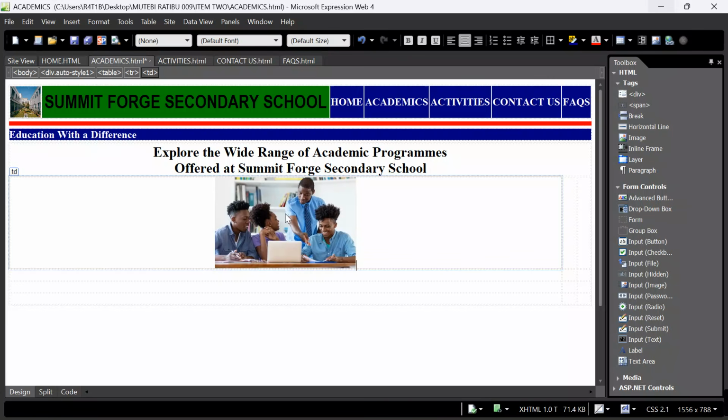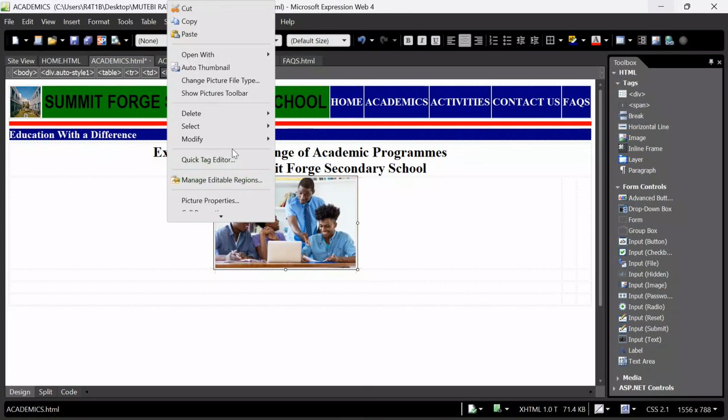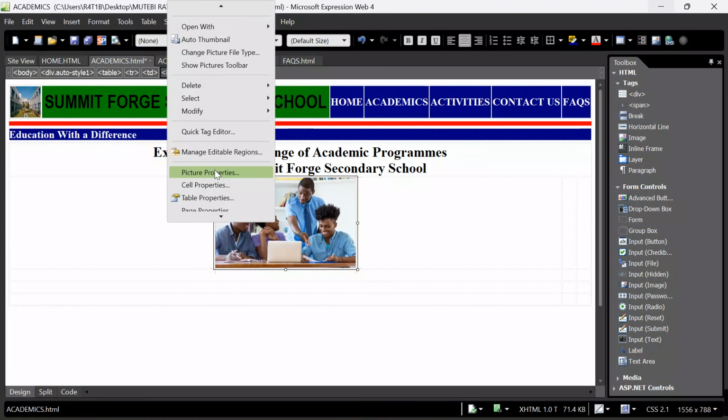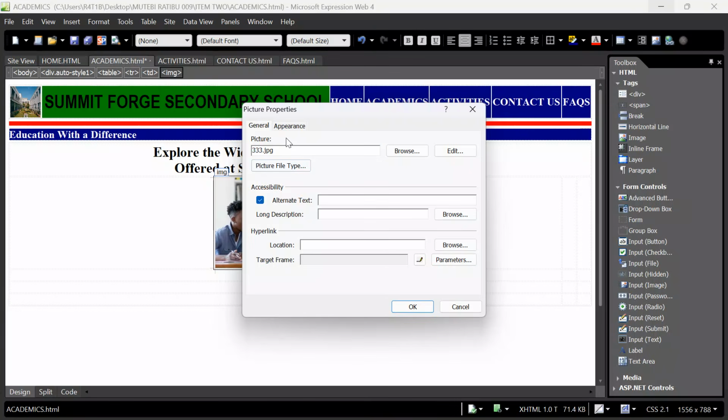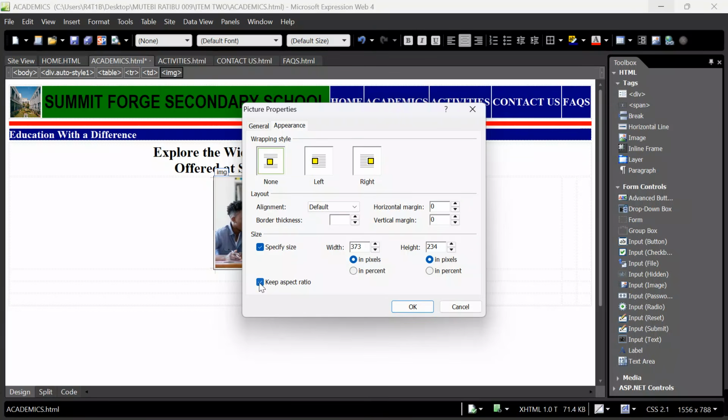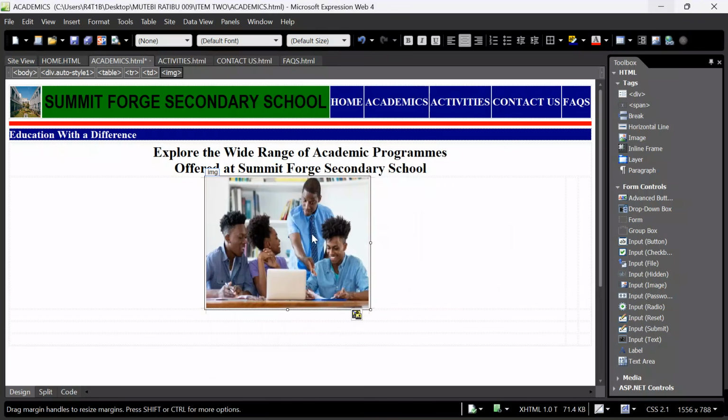After doing that, tap on it, align it center. Let us keep it at a very clear unit measurement. Picture properties. Go to appearance, keep aspect ratio, let's give it this unit. Width, let us give it 431, and then height, we are to give it maybe 337. Click OK. After doing that, I want to put some subjects here.